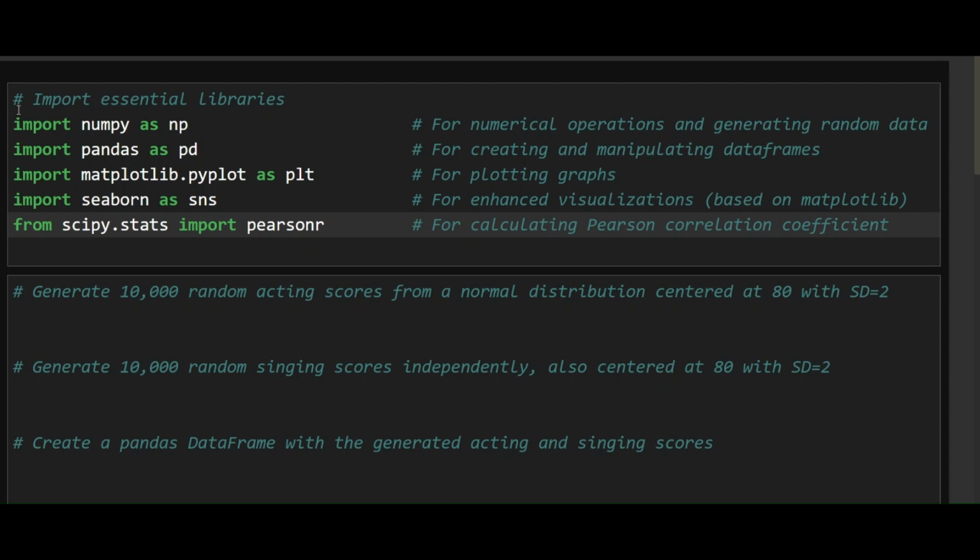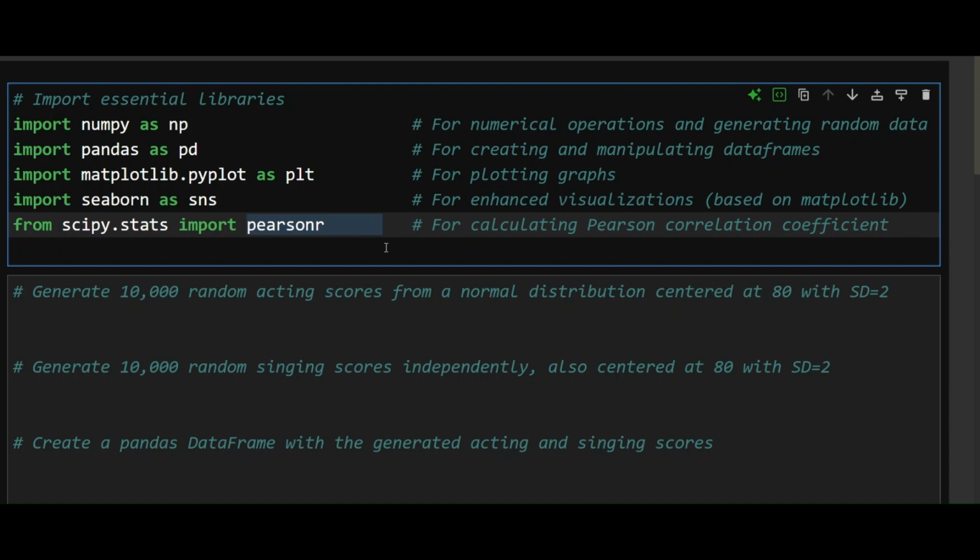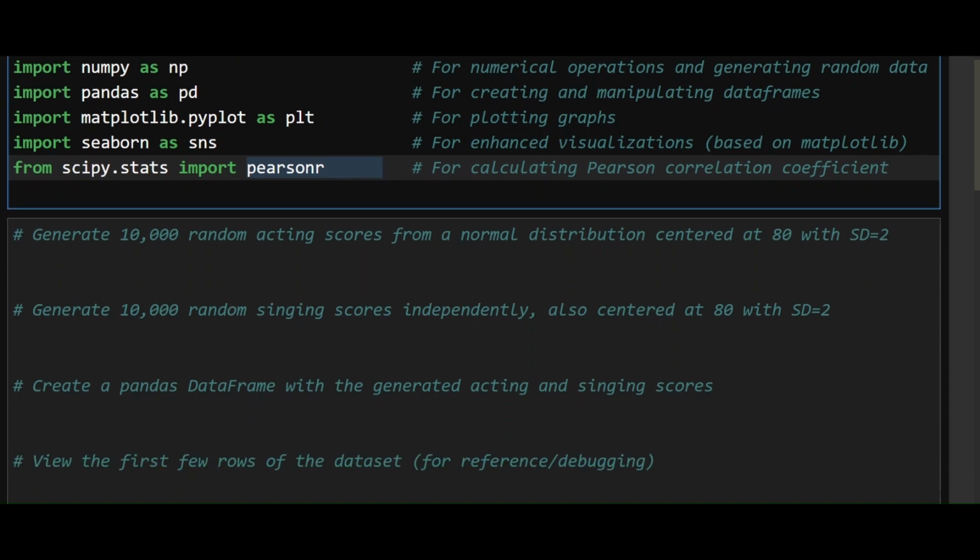So let's begin by importing standard Python libraries: NumPy for numerical operations and random number generation, pandas for manipulating the data, matplotlib and seaborn for plotting, and I have imported a function called Pearson R, which is used for calculating the correlation coefficient. So first, we are going to simulate 10,000 people, and we are going to assign them random scores on acting and singing.